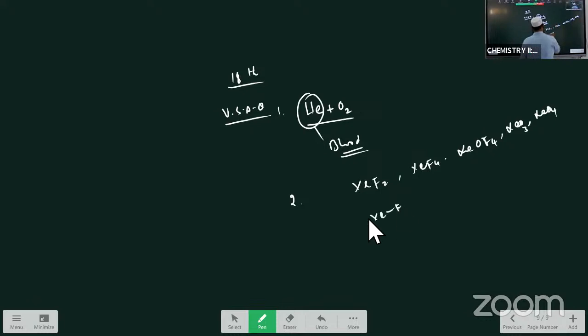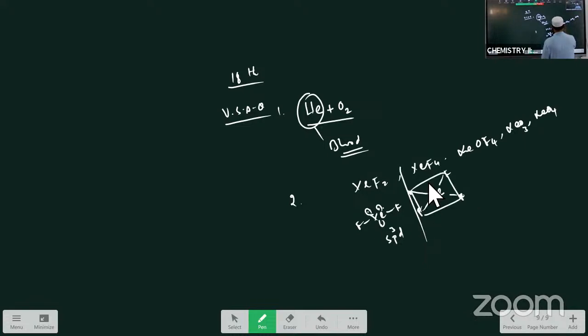XeF2 linear shape, XeF2 is the linear shape, okay, and what is the hybridization? sp3d is the hybridization। XeF2 में sp3d hybridization रहता, linear molecule है। सेकेंड वन XeF4, Xe ले लेना, and it is the square planar molecule like this, square planar molecule with the two lone pairs like this, two lone pairs, square planar molecule, and